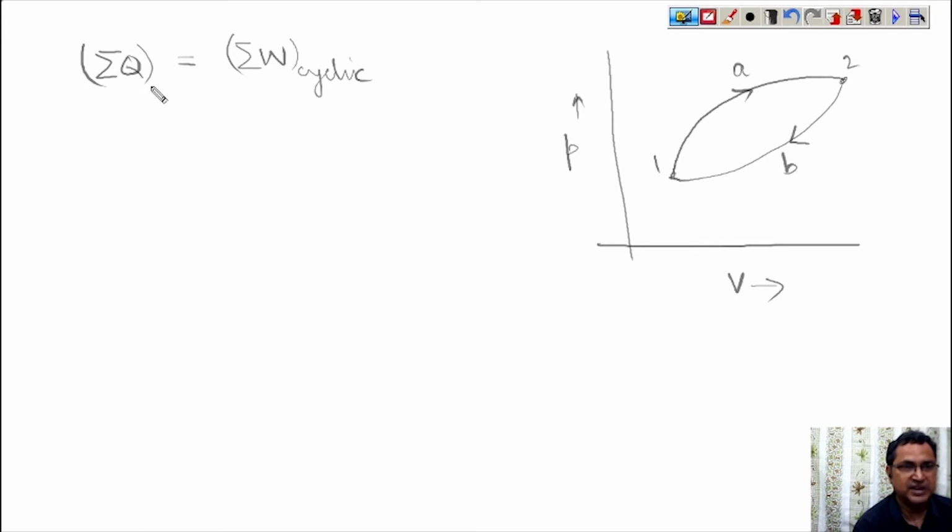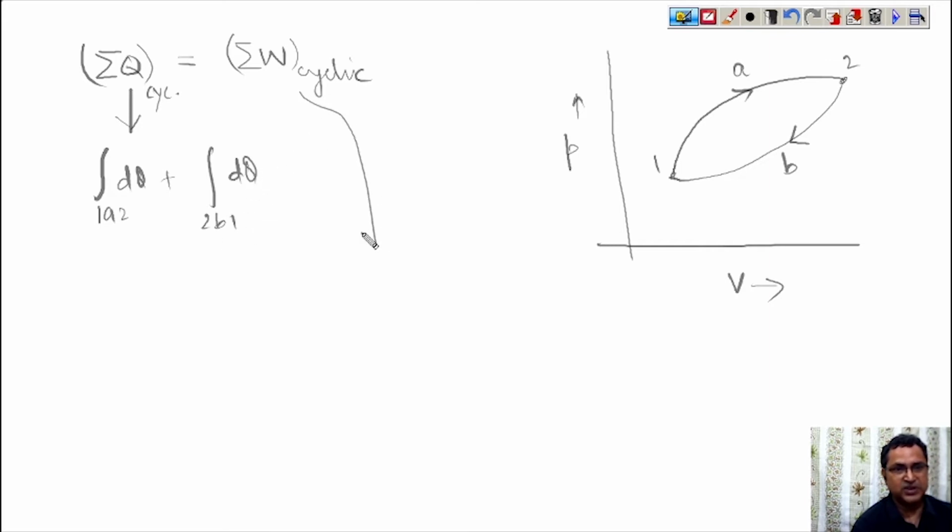I am writing CYC to represent cyclic. So according to Joule's law, summation Q in any cyclic process for a closed system is equal to summation W. Here summation Q is the integration 1A2 dQ plus integration 2B1 dQ, and as far as the work transfer is considered, we can take it as integration 1A2 dW plus integration 2B1 dW.